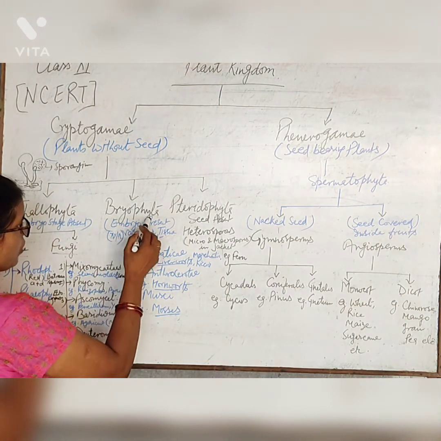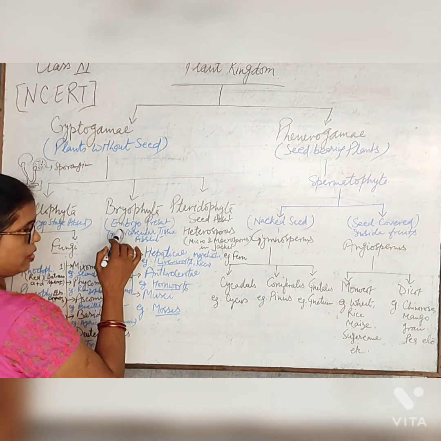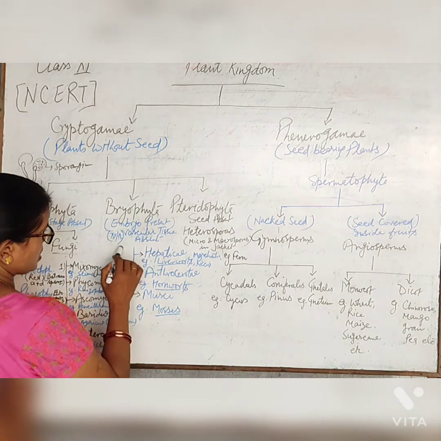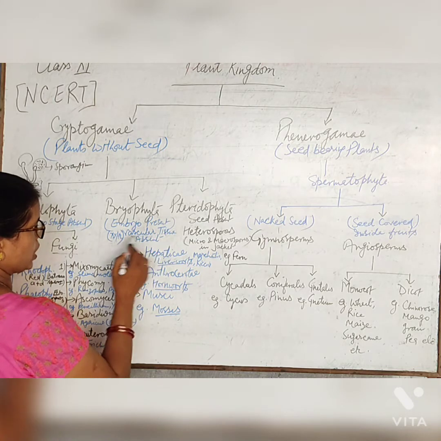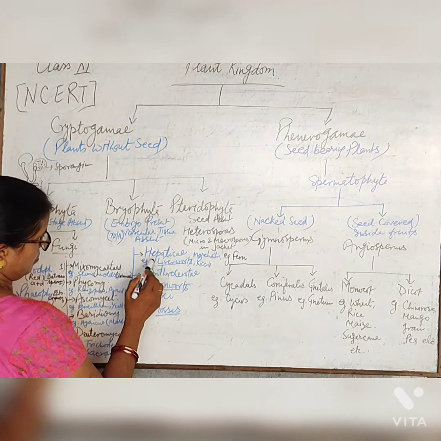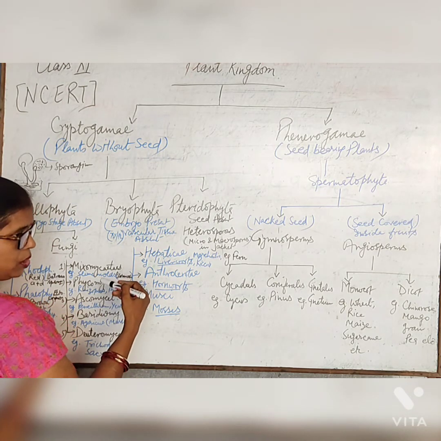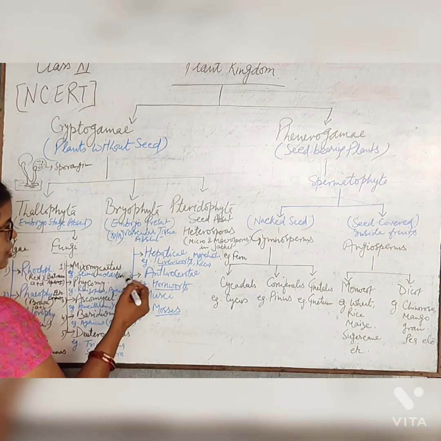And the bryophytes: embryo present, and they are semi-aquatic plants. Vascular tissue like xylem and phloem is absent, and there is no well-developed root, leaf and stem-like structure.